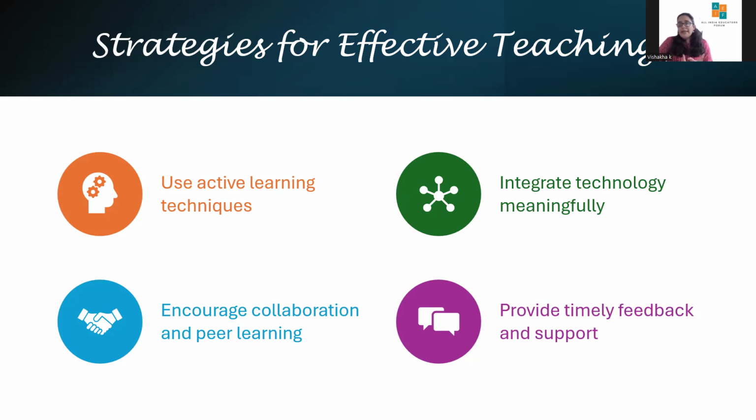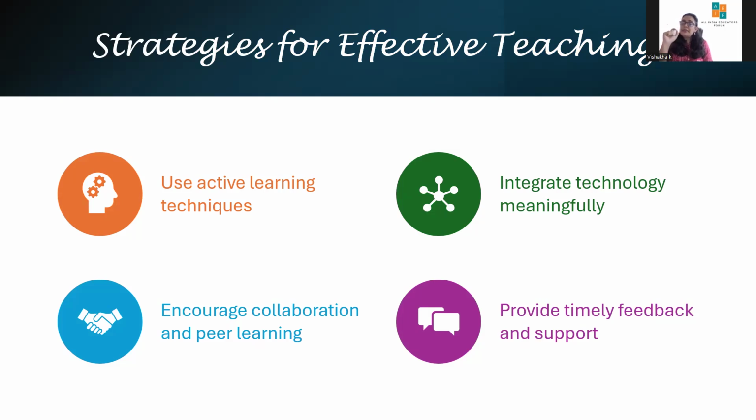Number four, provide timely feedback and support. Now, feedback helps students to understand what they did well and where they can improve. Timely, constructive feedback motivates learners and guides progress. For example, in writing skills, after students submit essays, the teacher shares quick notes on the strengths, content, and structure, and the areas of improvement like grammar or clarity.